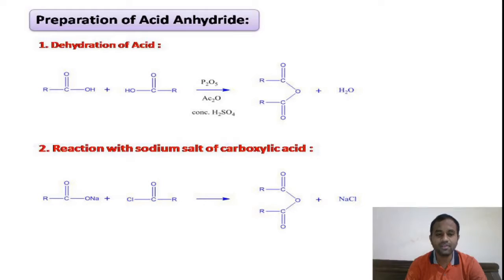Coming to the second preparation method, we have already covered it just now in the properties of acid chloride. There you can see the sodium salts of carboxylic acids react with acid chloride to give acid anhydride, right? These are the two preparation methods for acid anhydride.